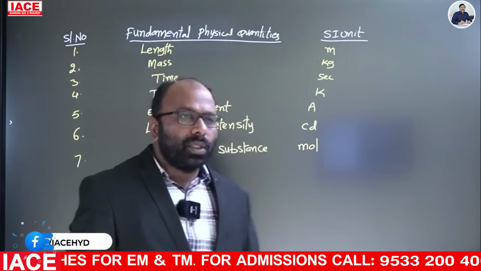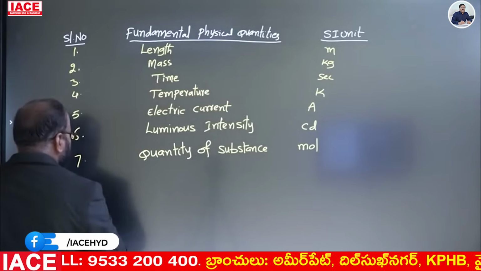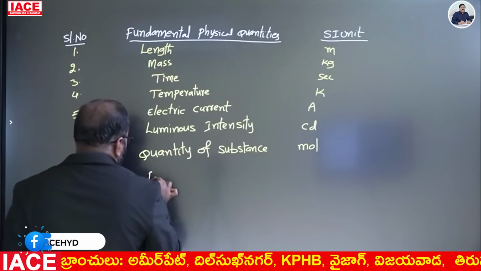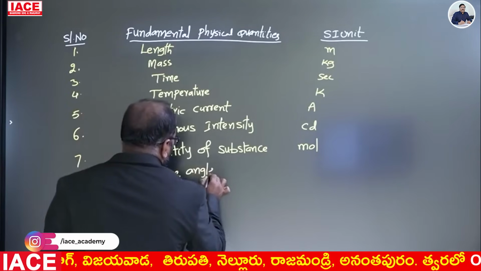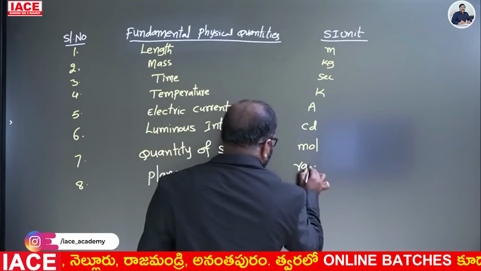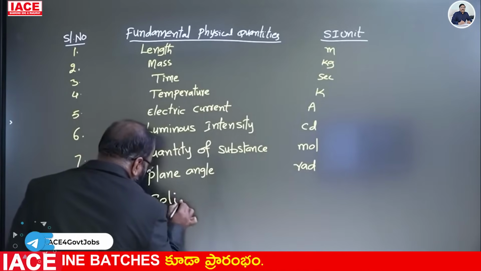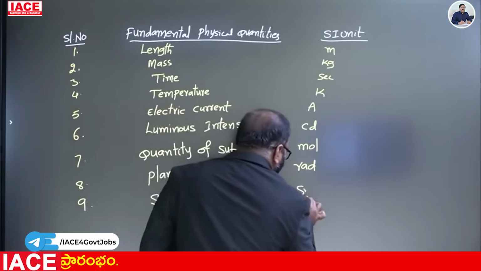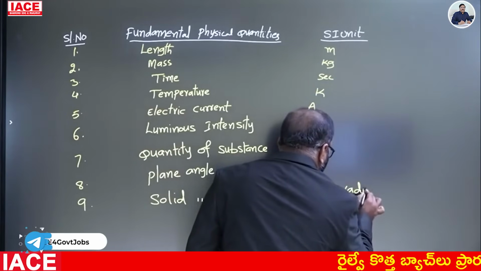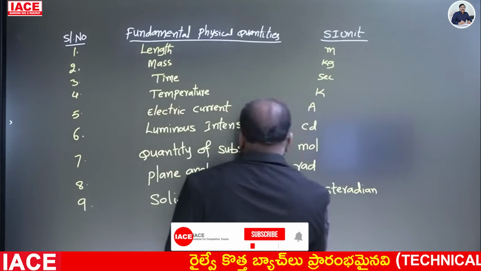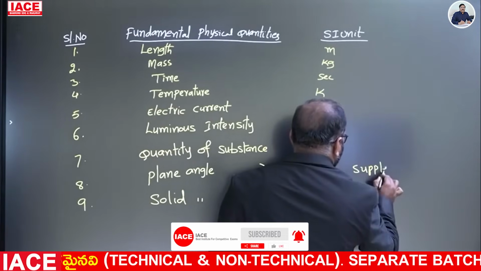And we also have other physical quantities: one is plane angle, unit radian. Solid angle, steradian. SR means steradian. Right. These two physical quantities are called supplementary physical quantities.